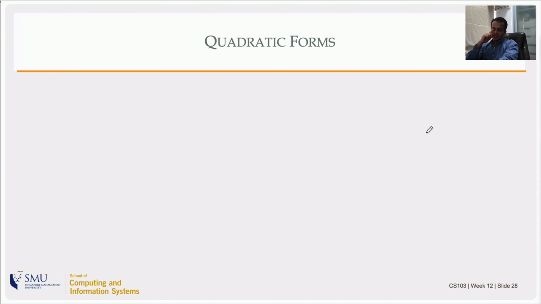Now let's take a look at something called quadratic forms. All these topics that I'm telling you today, the actual computer science application of those things may be dubious. They may not be there. But I'm telling you these things because I'm hoping that some of you later in life might use some of these concepts and find some nice application in computer science. If I don't tell you these things, there is little chance that they might occur to you because you haven't been exposed to them.